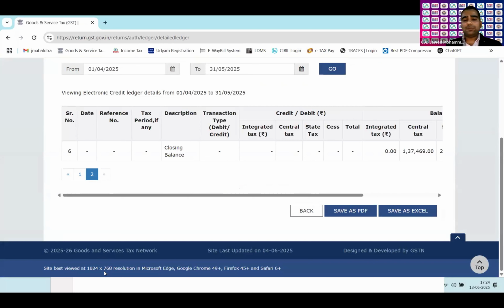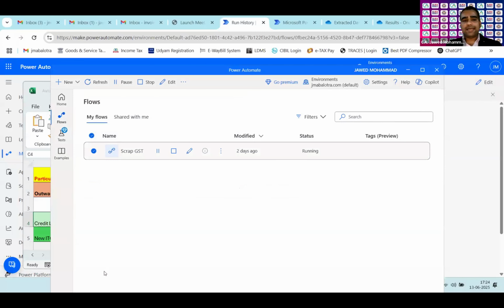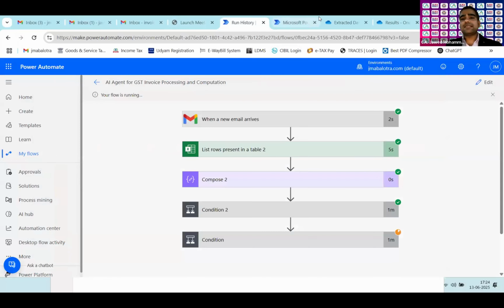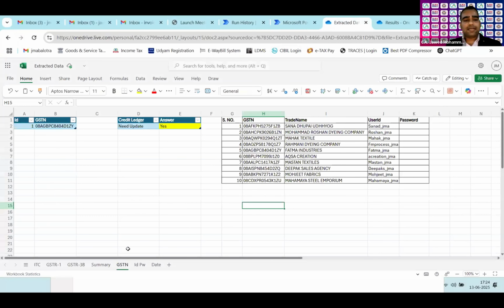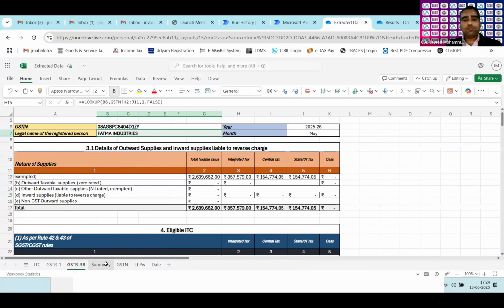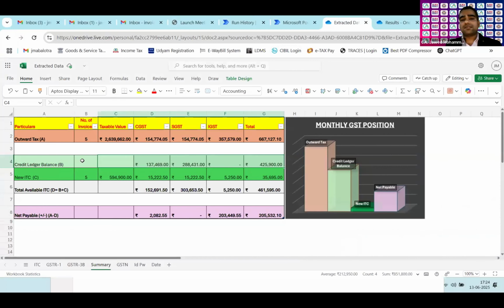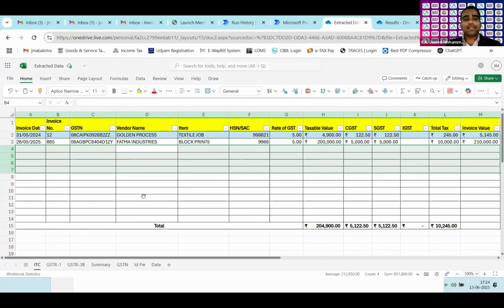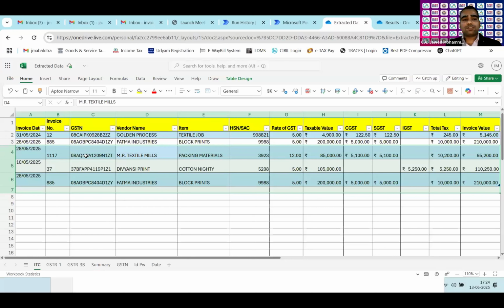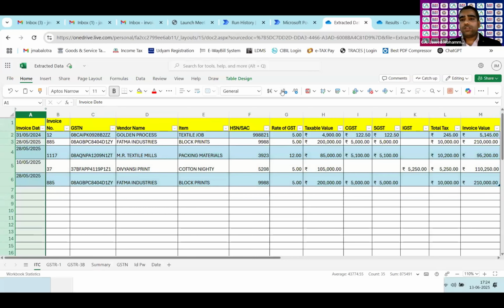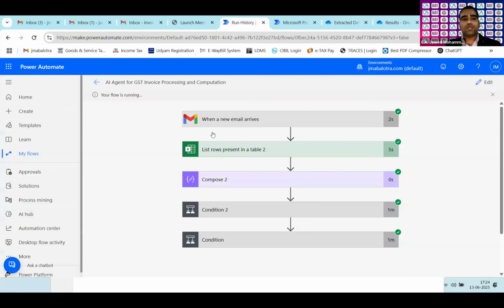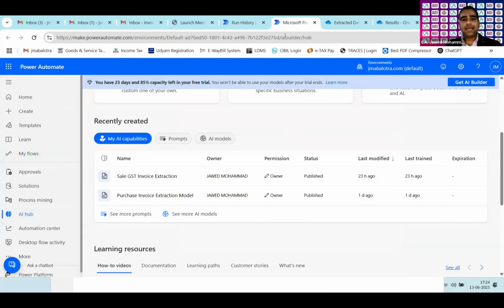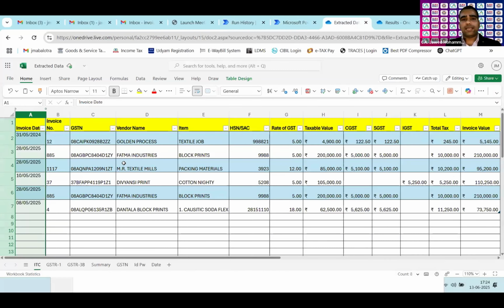So once it puts in all the details of the credit ledger balance and everything, it will close this entire window, and here we can see on the Excel data that it has given me the credit ledger balance. Earlier it was not there. And meanwhile, on the other hand, these four invoices are already there. These four invoices have been processed from the cloud flow, and if I go to run history, the flow has been run successfully, and I've got all the four invoices over here.